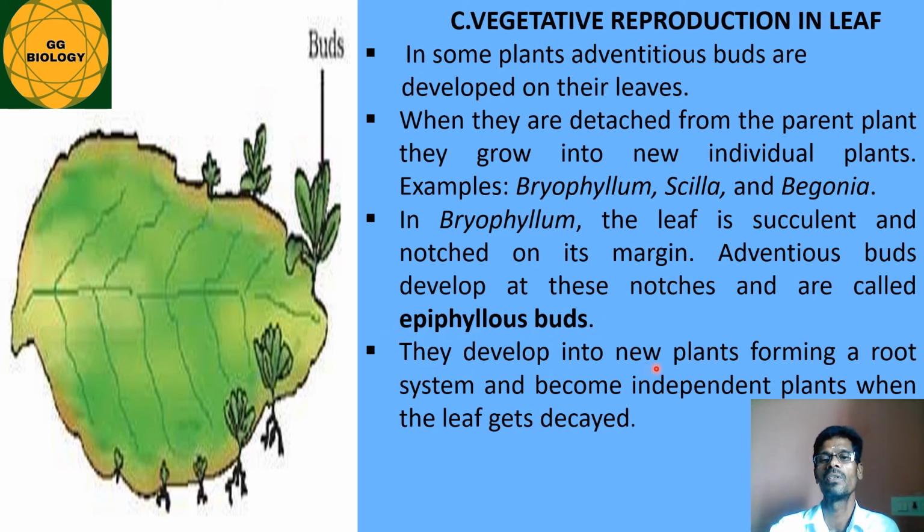So they develop into new plants, forming a root system and becoming independent plants when the leaf decays. So once the leaf decays, these young buds may develop the root system and finally lead to an individual plant. So that is called the vegetative reproductive method by leaf.